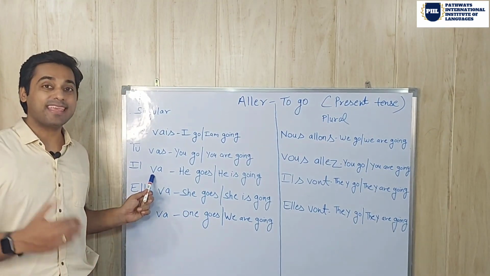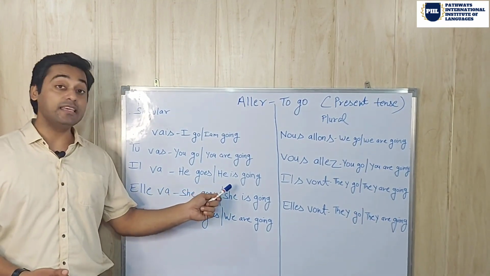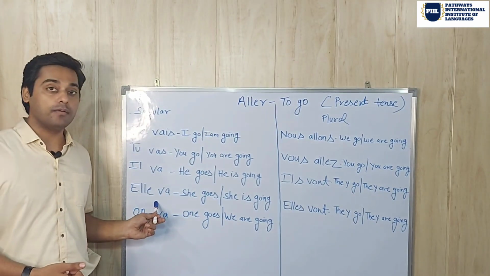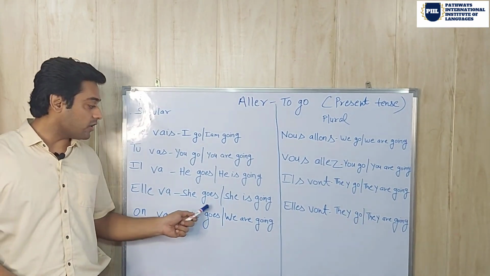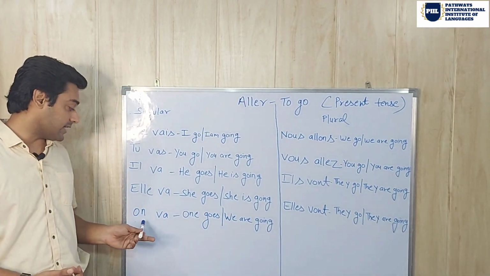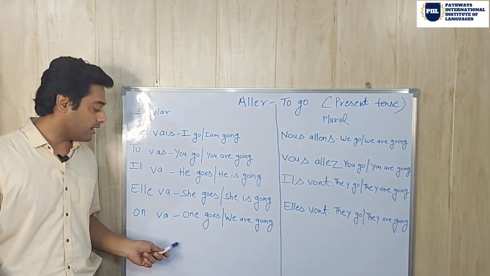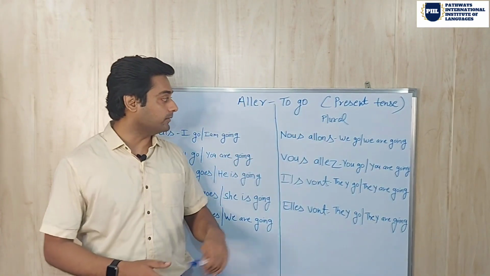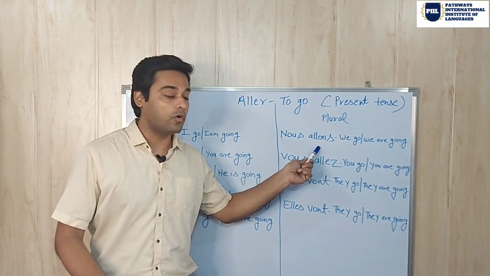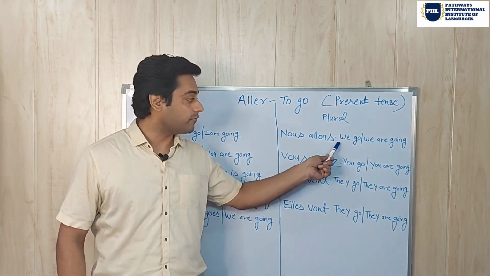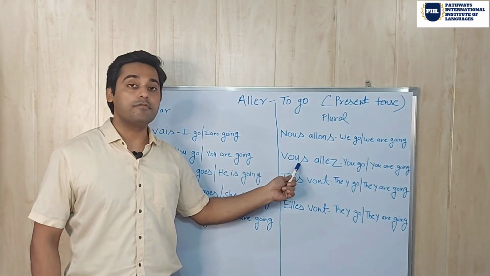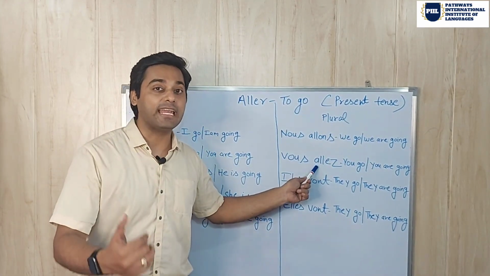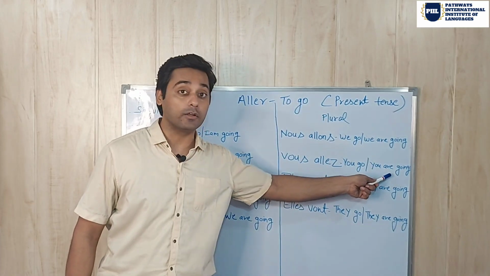Il va. He goes and he is going. Elle va. She goes, she is going. Then on va. One goes and we are going. Now let's talk about the plural ones. Nous allons. We go and we are going. Vous allez. You go and you are going.